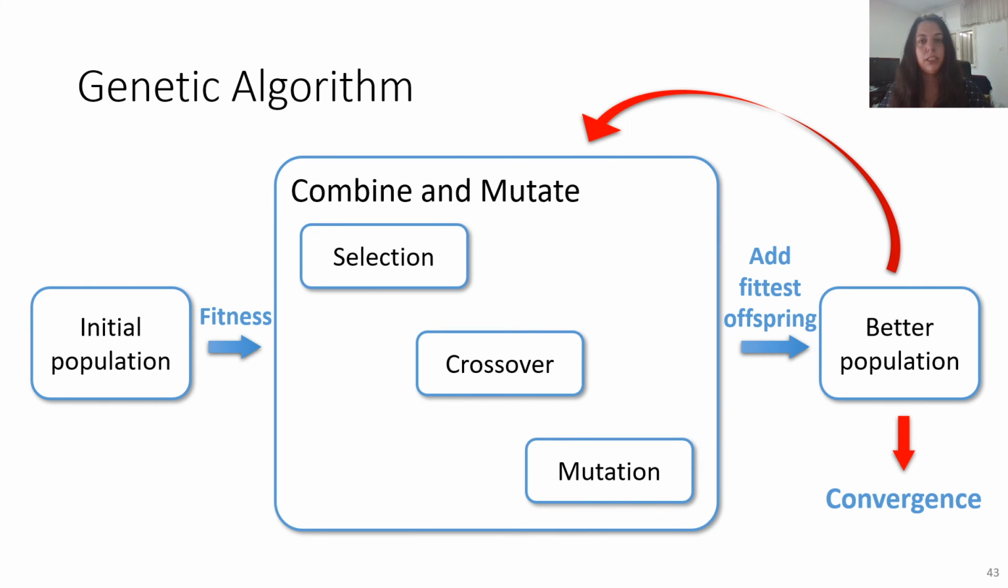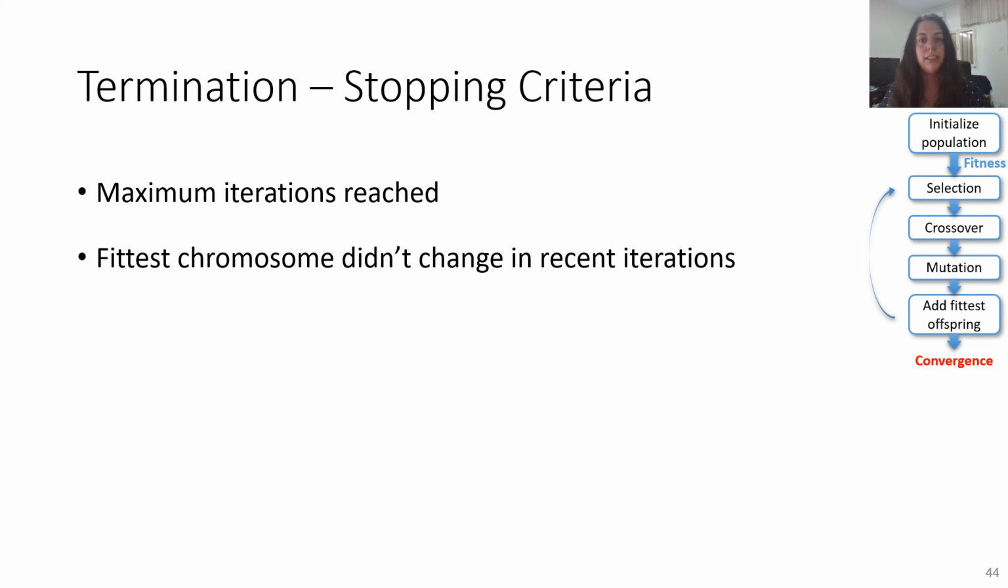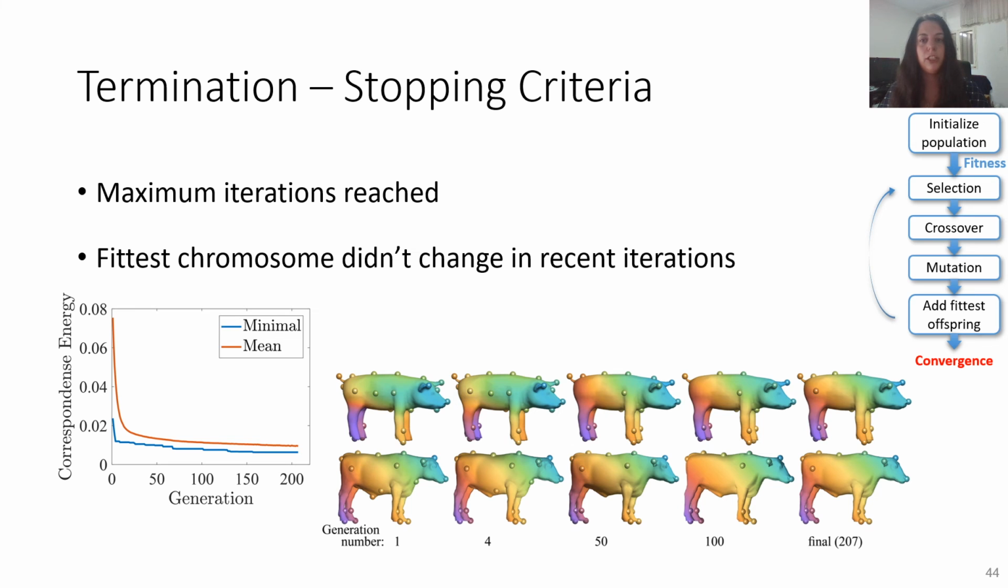We repeat this process until our algorithm converges. We stop when a maximum number of iterations has passed, or when the fittest chromosome remained the same for several iterations. Here we show the population evolution. The graph on the left shows the energy of the fittest chromosome and the mean energy of the population. Both decrease until convergence, indicating improvement throughout the generations. In this case, the algorithm converged because there was no improvement in the last generations.